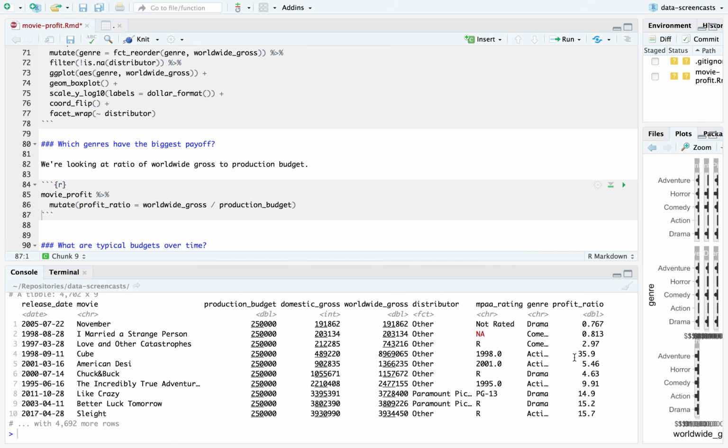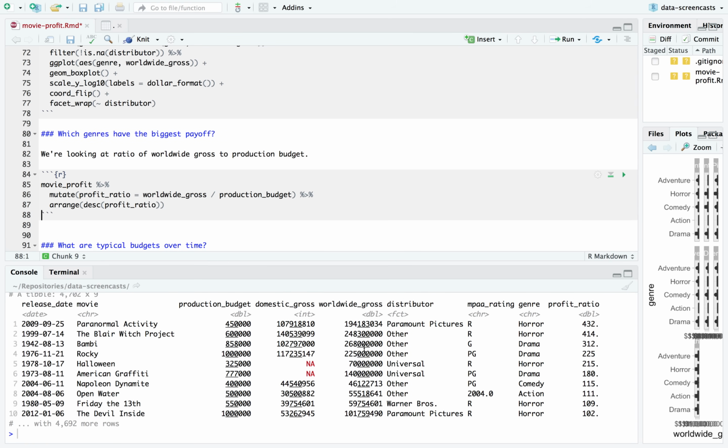we have movies like Cube that made 36 times its budget, movies like I Married a Strange Person in November that lost a little of their money. If I arrange in descending order of profit ratio, we're going to get some infinities here, some with production budget of 0. We're probably just going to want to ignore those.